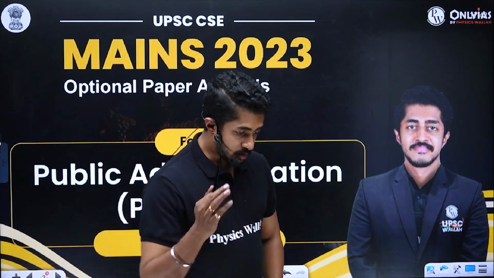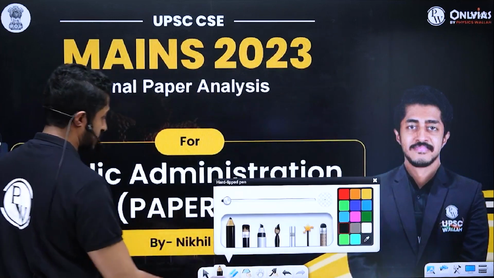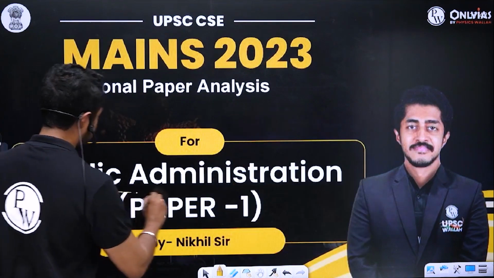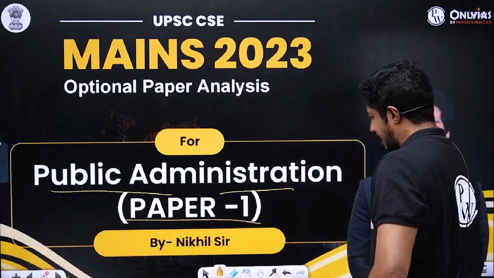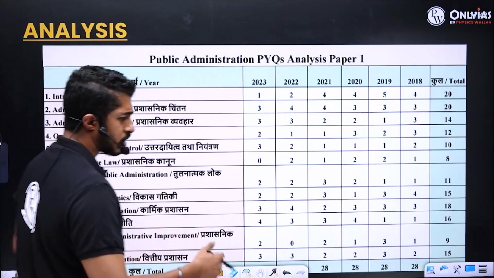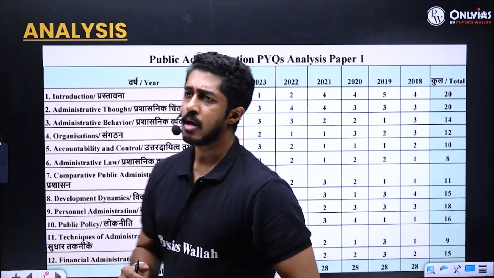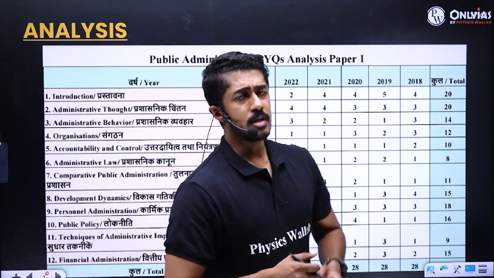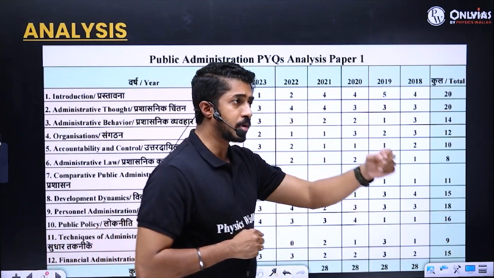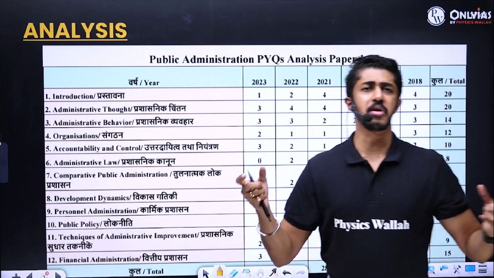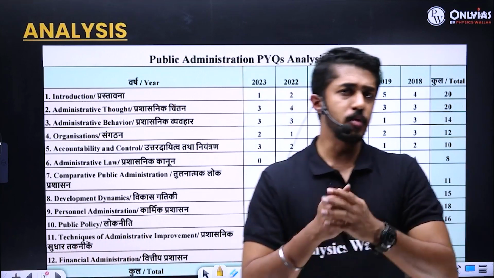Now let us come to the point. The reason why we have met today is to analyze the public administration question paper, paper 1. We are not going to elaborate on everything here, but we'll try to understand the general trends of the last few years and see where this optional is headed. Is this optional becoming more difficult, like some experts in the market claim? It's a non-scoring subject. Will this myth associated with public administration continue? That is what we are going to see.